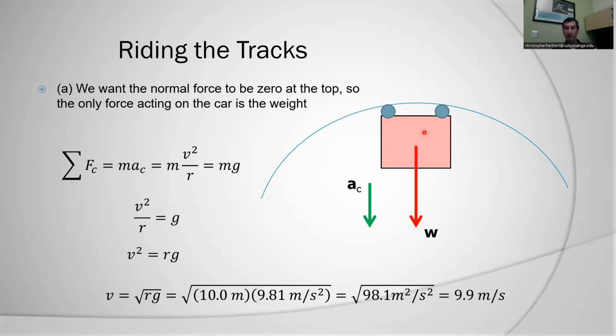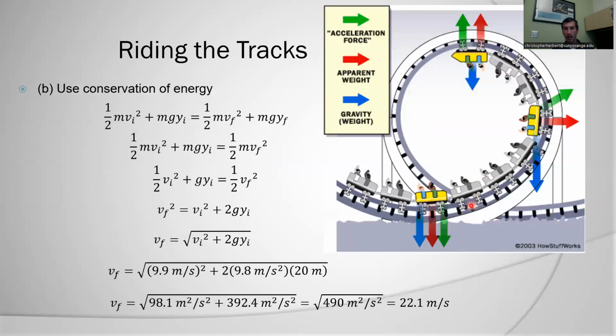At the top of the track, I have more potential energy than at the bottom of the track. How much potential energy is converted to kinetic energy as I go to the bottom? Well, here's my conservation of mechanical energy equation. Again, no non-conservative forces, so I don't have to do the W_NC equals change in kinetic energy plus change in potential energy.